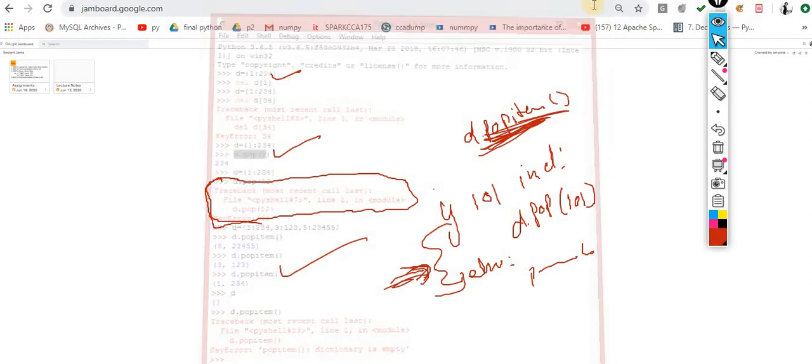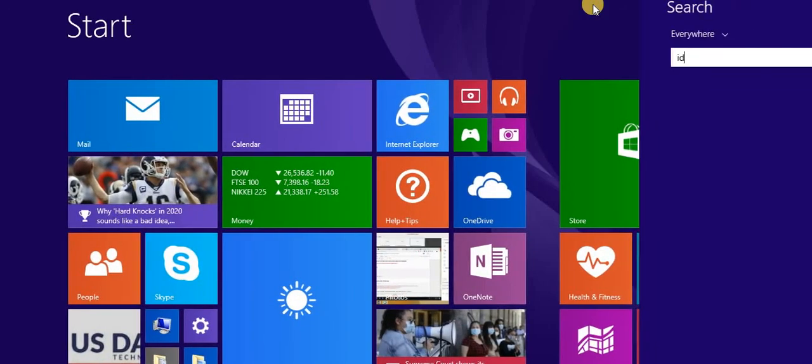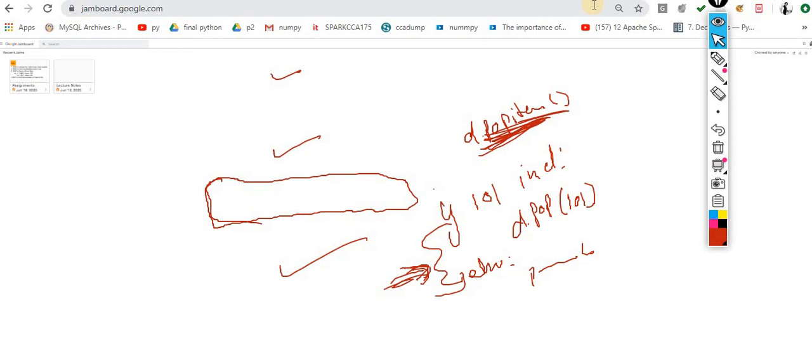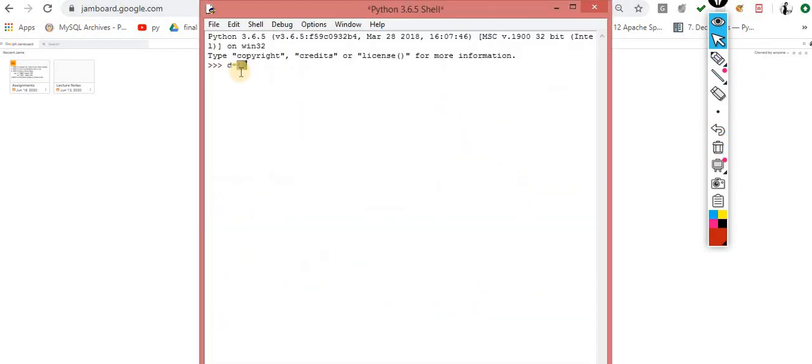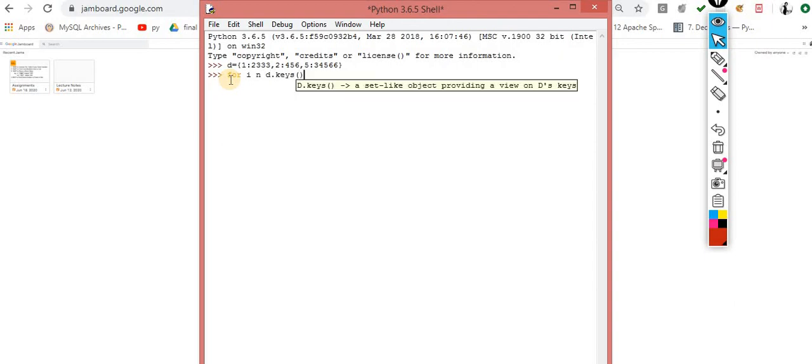So the next one is keys. Now I will show everything practically, so that would make more sense. D is equal to this one, 1 colon 2, 3 colon 4, 2 colon 4, 5 colon 6, and so on. Now what I want to do, I want to iterate only these keys. Now understand it: for i in D.keys().